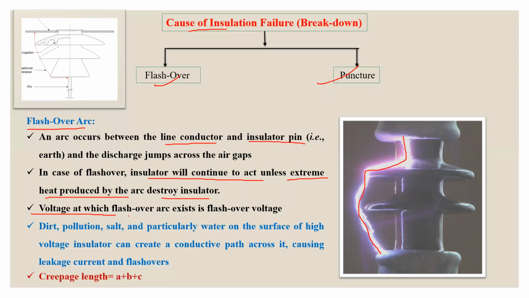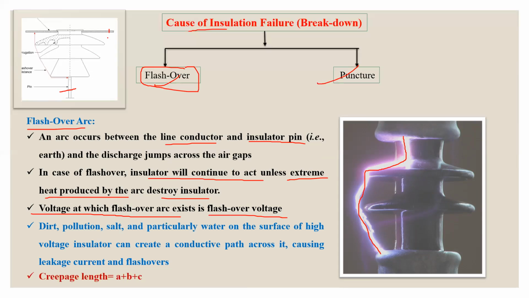The voltage at which flashover arc exists is called flashover voltage. And what is the reason for flashover? The main reason is the conduction path between the conductor and insulator pin.